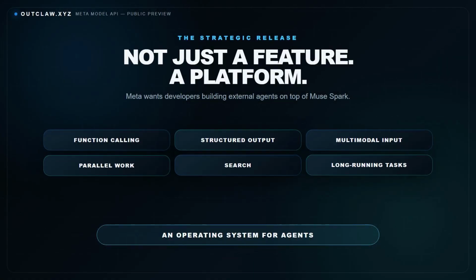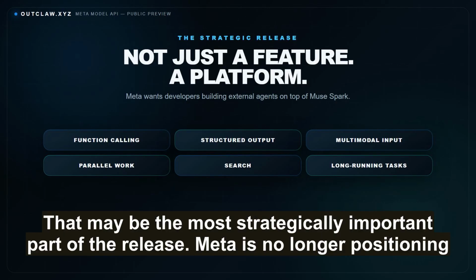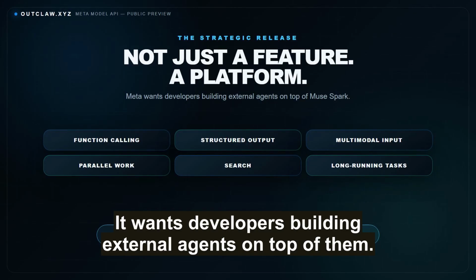The Meta model API. Muse Spark 1.1 is arriving alongside the public preview of Meta's new model API. That may be the most strategically important part of the release. Meta is no longer positioning its most capable models only as features inside Facebook, Instagram, WhatsApp, or Meta AI. It wants developers building external agents on top of them.